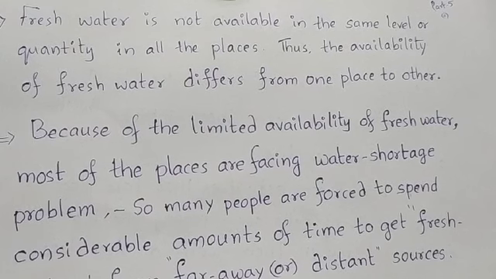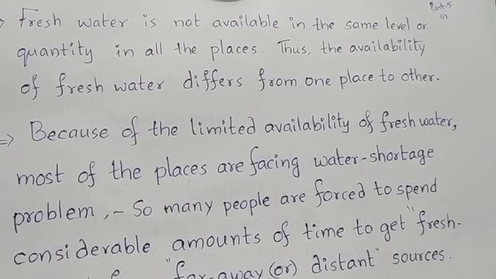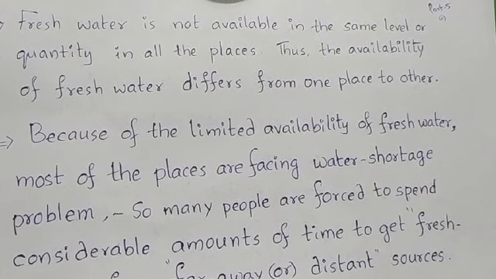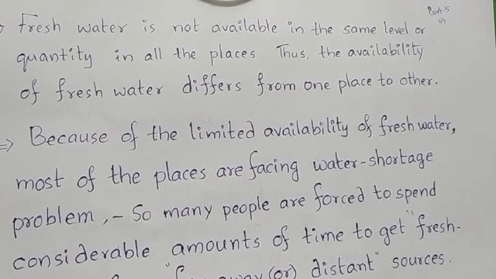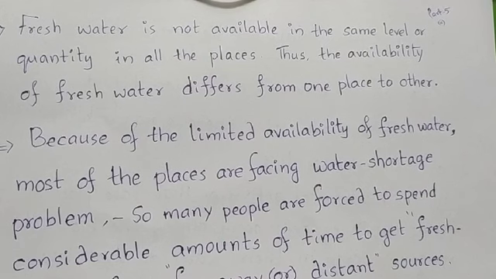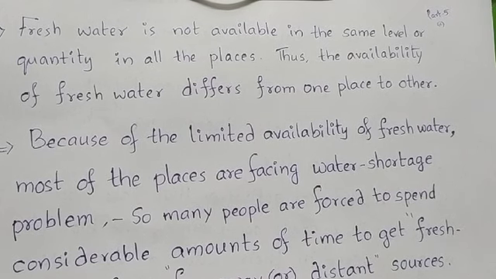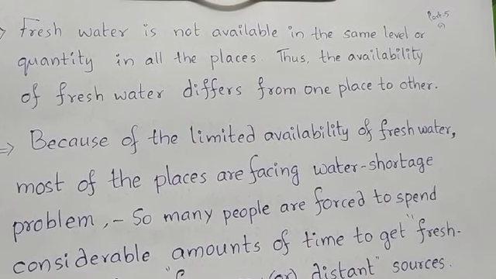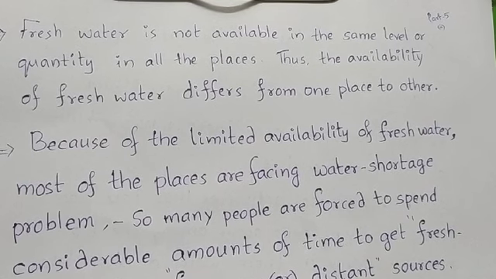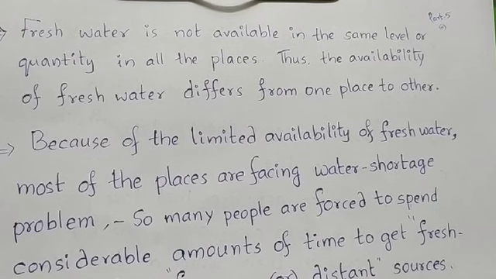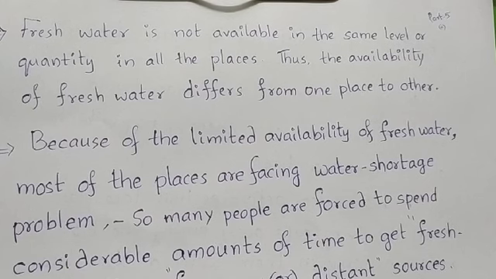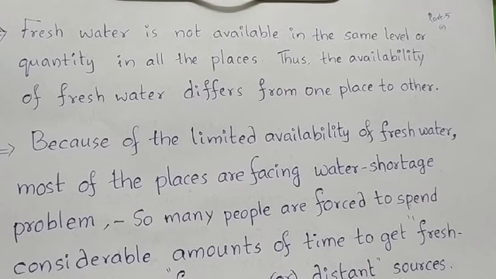Fresh water is not available at the same level or in the same quantity in all places, because the availability of fresh water differs from one place to another based on the conditions of that particular area and soil type also. So many parameters play a role in making water available in an area.